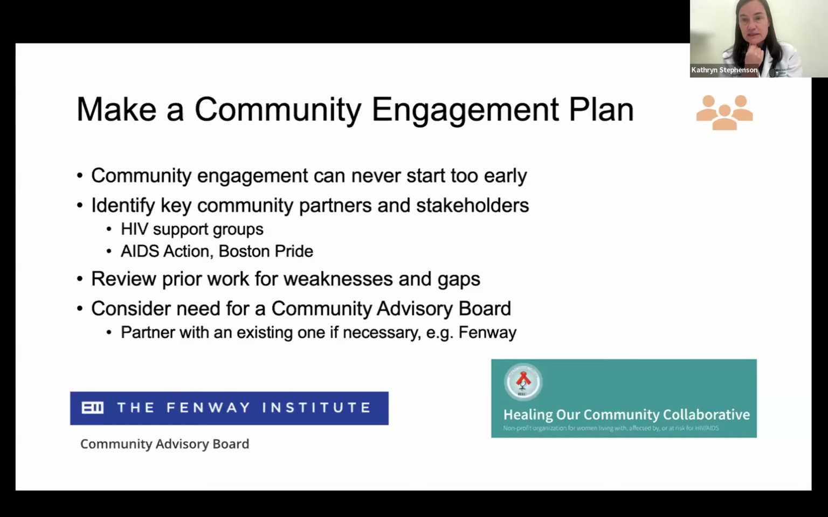And sometimes you're going to need a community advisory board. A lot of HIV studies that are funded by the NIH often require them. So if you don't have the resources to set up your own, you can partner with others that may give you a chance to talk about your study with them.